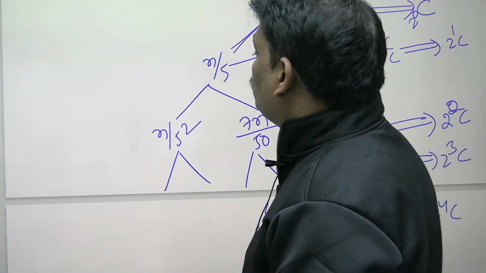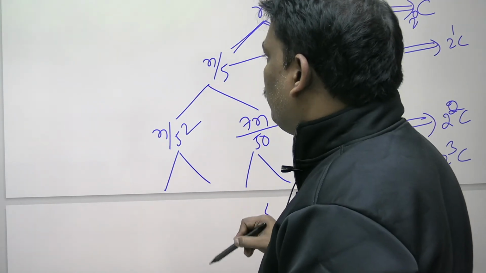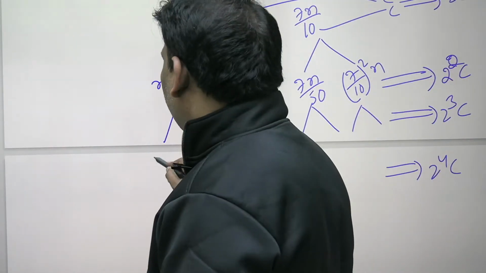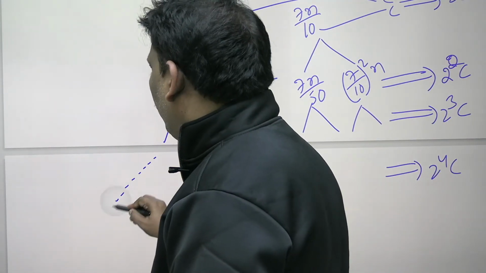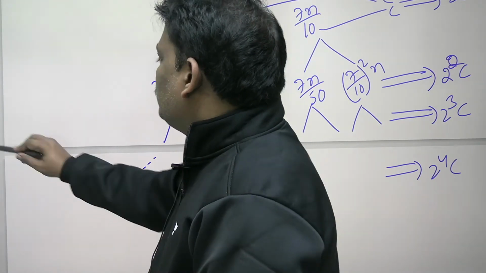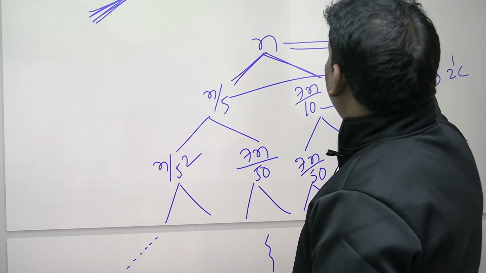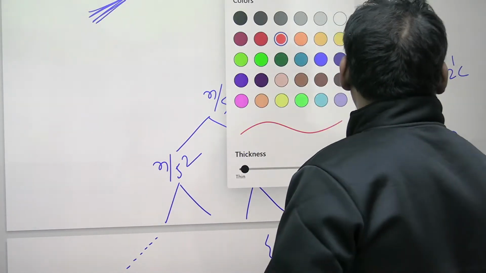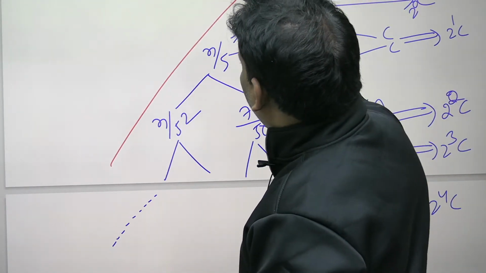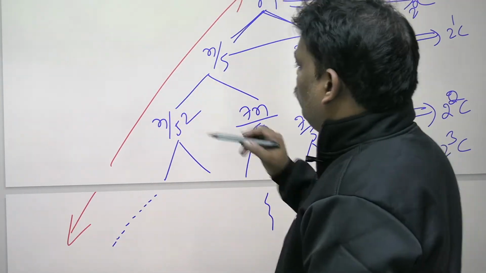remember, left is always multiply by 1 by 5. Multiply by 1 by 5 is nothing but divide by 5. If you continue like this, on the left you are always dividing by 5. So if you observe the left side, what is the answer?